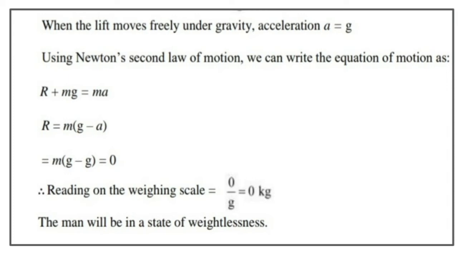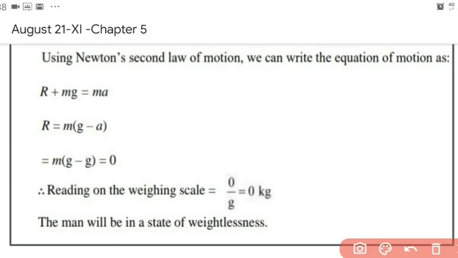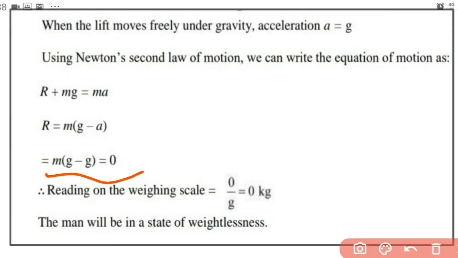Now coming to the last question, that means if the lift mechanism fails and the lift is under free fall, what will be the reading? Taking the equation for downward acceleration, in that you just put a is equal to g. So we'll get the reading, or the normal reaction, as 0. So the weighing scale shows a reading 0. That means when the lift is under free fall, the man inside the lift will have a feeling of weightlessness.